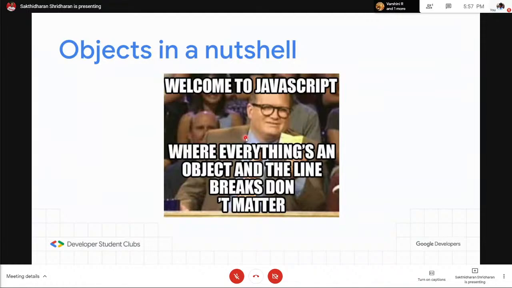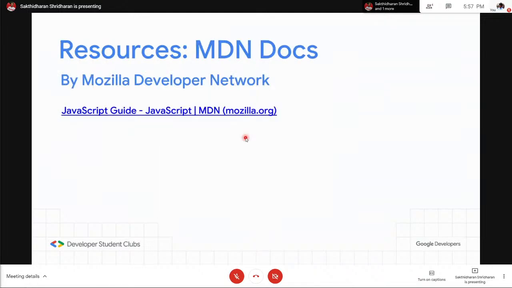One more thing to note is that JavaScript doesn't care about blank spaces. Unlike Python, it doesn't care about indentation, new lines and stuff. It just cares about the braces and parentheses. When you open it, you must close it properly. That's all.